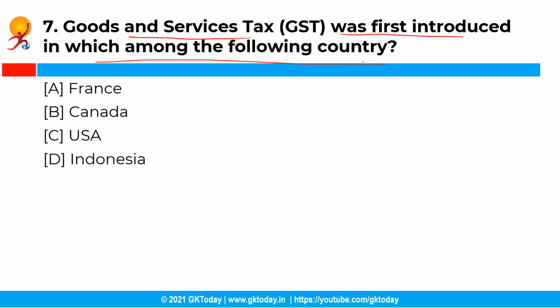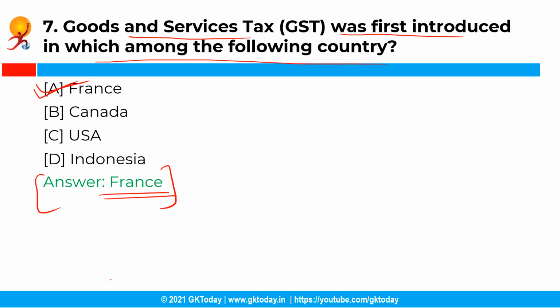Now the next question is, goods and services tax was first introduced in which among the following countries? So you have the following options and the correct answer is option A, that is France. So it was in the year 1954 that goods and services tax GST was introduced in France. In India, it was enforced on 1st July 2017 through the 101st Amendment passed in September 2016 of the Indian Constitution.